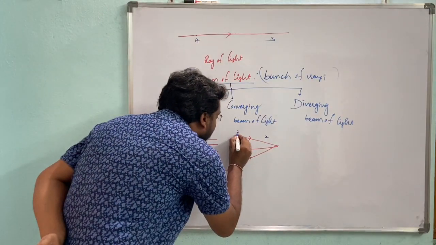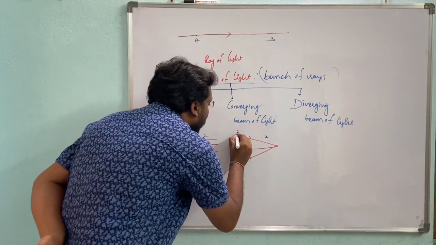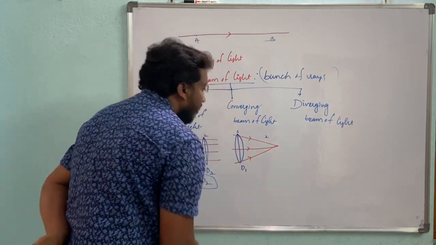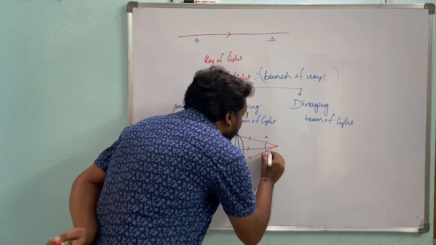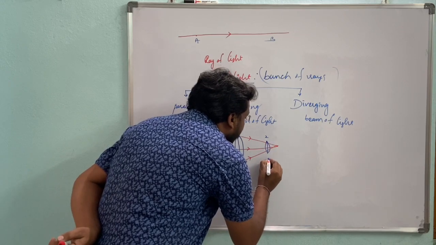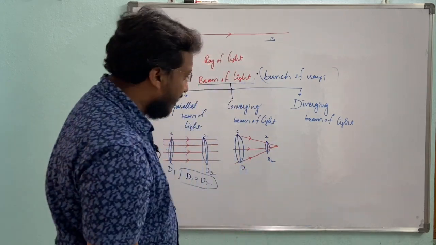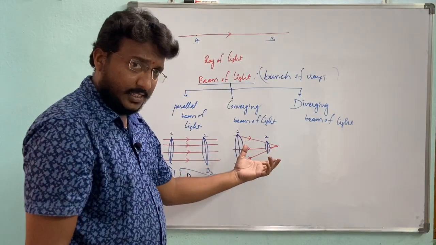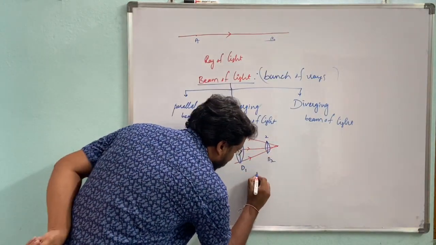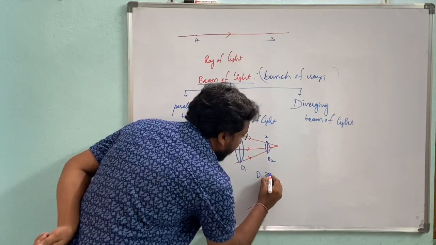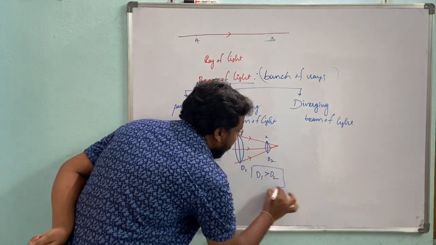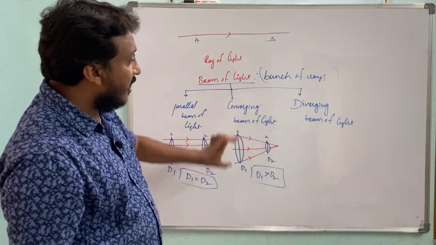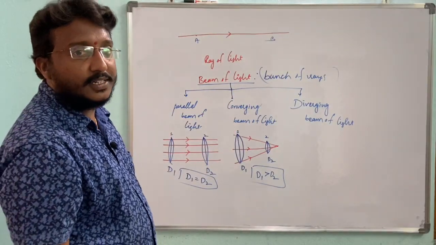It can be explained like this: identify any two points in the direction of propagation of light. At this point this is the diameter d1, and at this point here the diameter is d2. See here, which diameter is more, in the first case or in the second case? Here d1 is greater than d2. So this is the converging beam of light.